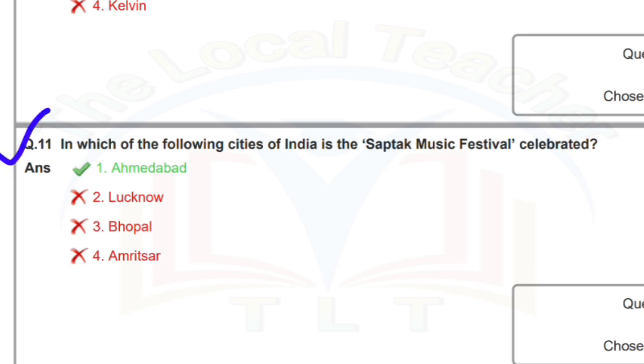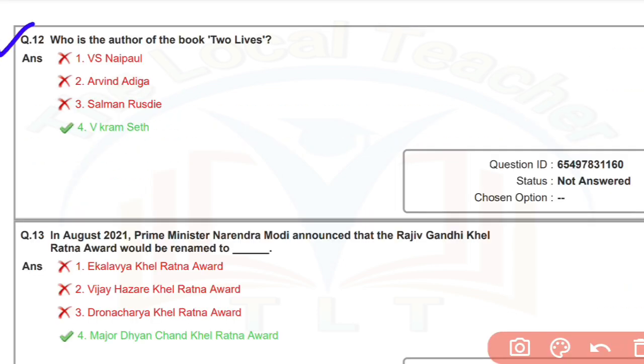Question number 11. In which of the following cities of India is the Saptak Music Festival celebrated? Answer number 1. Ahmedabad. Question number 12. Who is the author of the book Two Lives? Answer number 4. Vikram Seth.